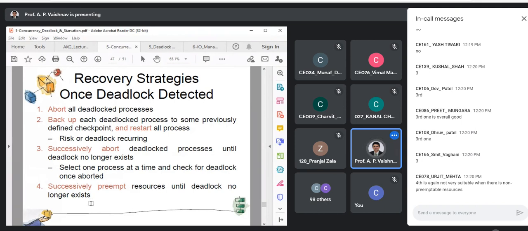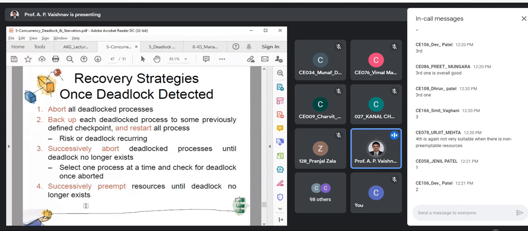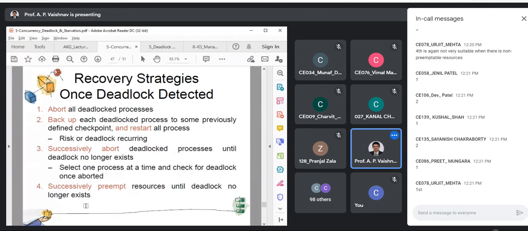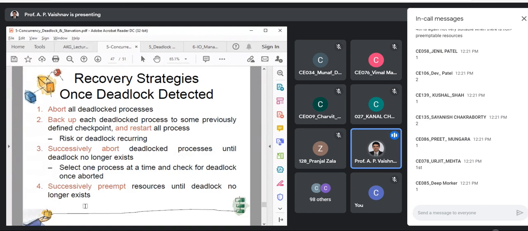Which is the worst? Out of 1, 2, and 3, choose. Ideally, the first one has to be the worst because it requires maximum cost. You will have to restart all the processes, so a lot of CPU time.